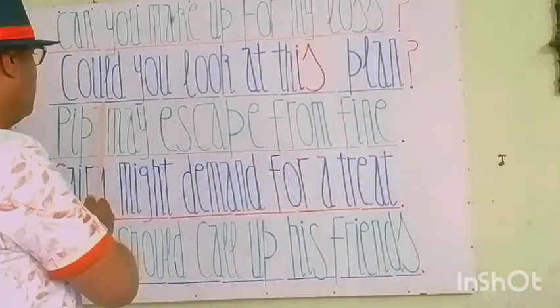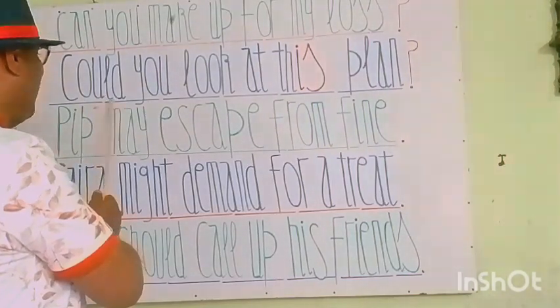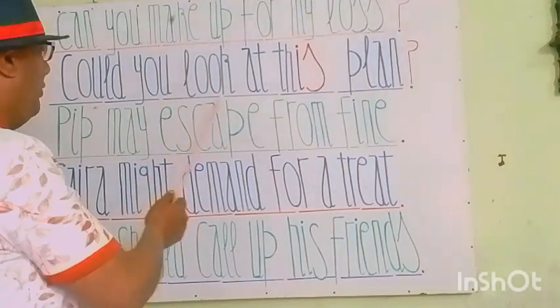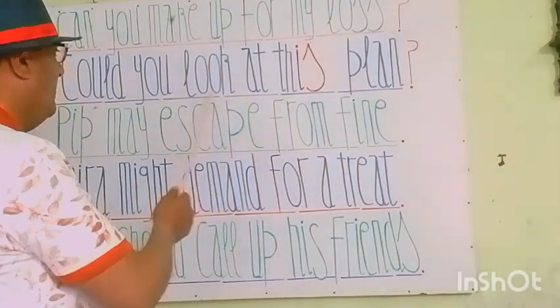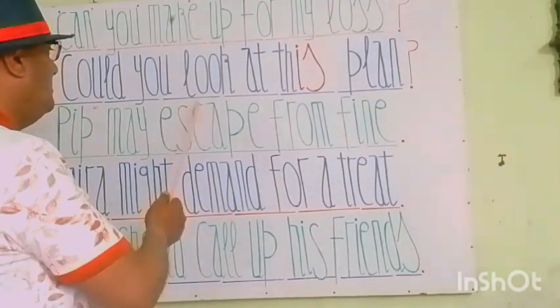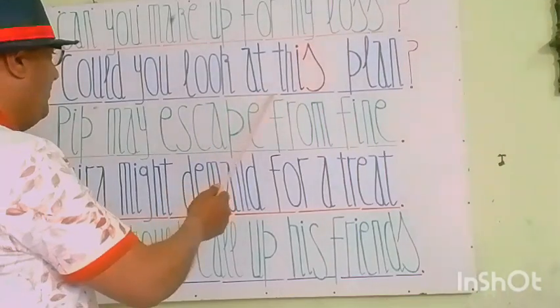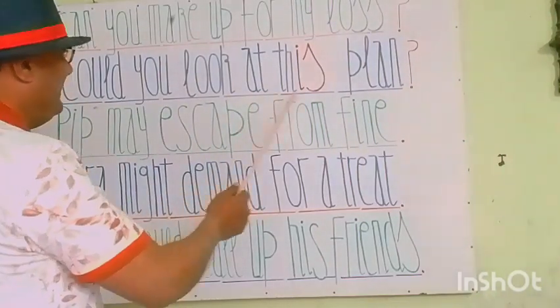You see, my students, could is a modal verb. Could is a modal verb and look at is a phrasal verb. Look at means to see, to see carefully. So, could you look at this plan?